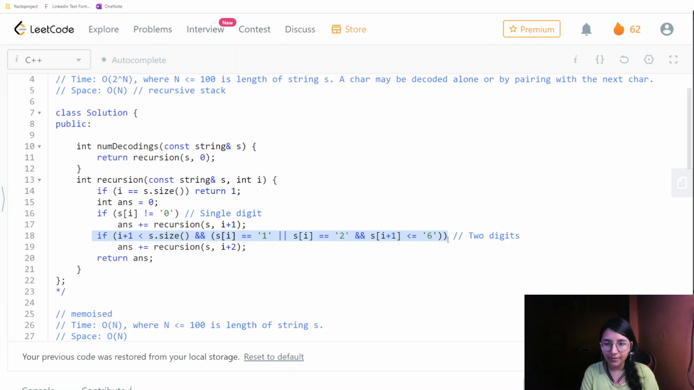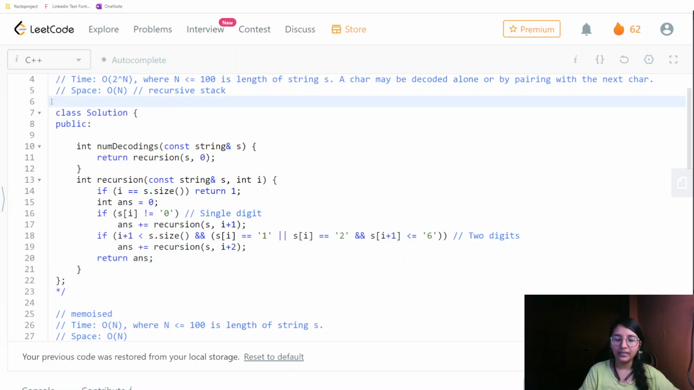For the first type of index, when it is from 10 to 19, then we can directly check for the 1. But if it is s[i] equals 2, that is from 20 to 26, in that scenario we are going to check by this. And if it satisfies this condition, then we are incrementing the answer by going to i plus 2, and at the end we are returning our answer. So this is what we are required to do for a recursive solution.